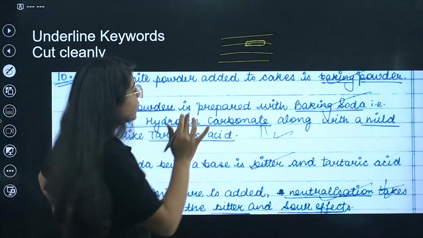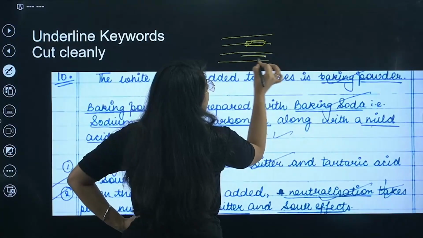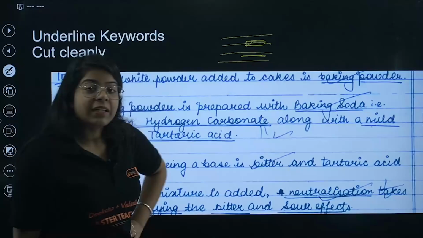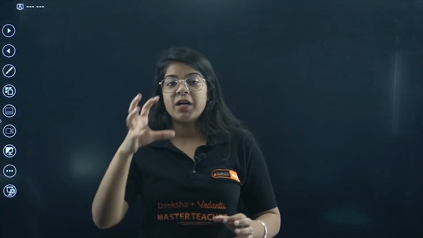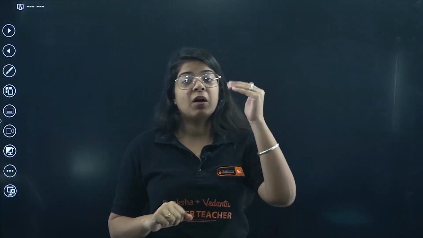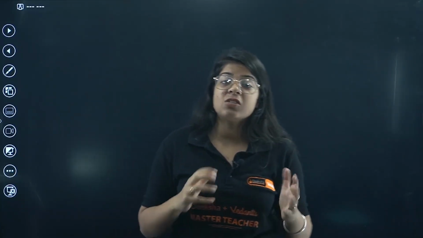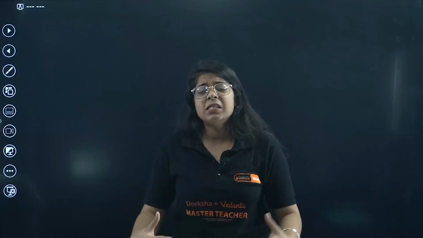So what you can do is underline that important word, so that when the teacher is checking your copy, he or she knows that this student knows what they are talking about. They know that this particular word in the question and in my answer is very important. Without this, my answer might look not clean and not complete.